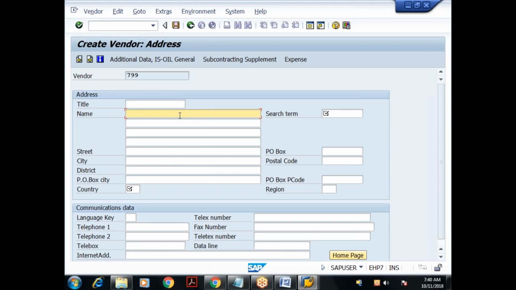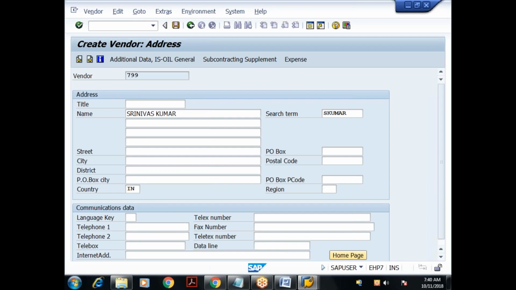Name, I'll give something as the name. I'm giving data only for the mandatory fields. Search term, I'll give something. Then country key, I'll give India. So in this screen, I am providing data for how many fields? Three fields. In the first screen, I entered vendor number and account group. Okay, done. I'll press enter.